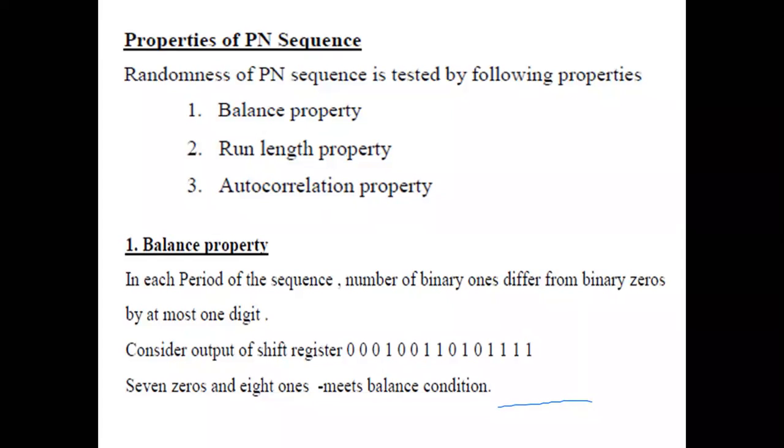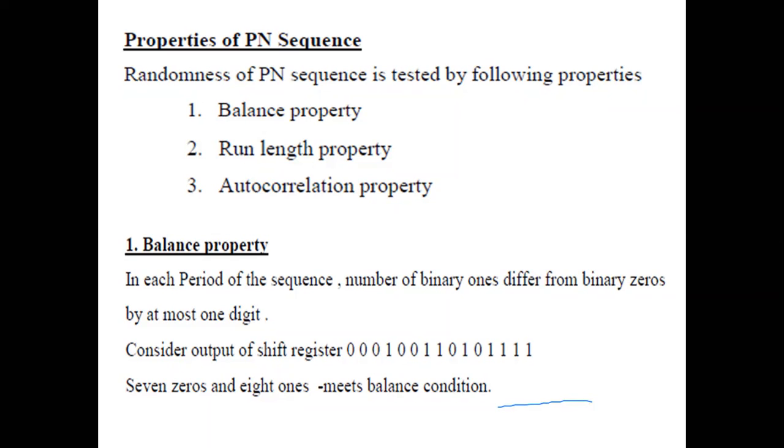If a sequence satisfies all three, it is called a pseudo noise sequence. If it satisfies only one or two of the three, it is not. So any pseudo noise sequence must satisfy all three properties.